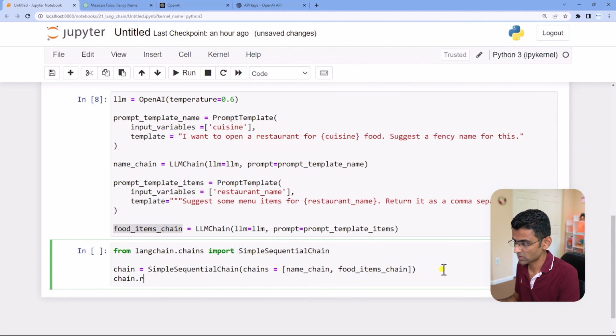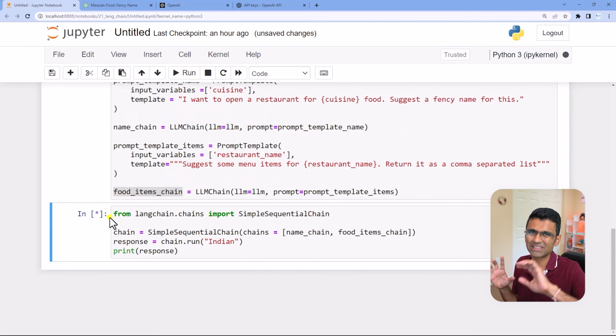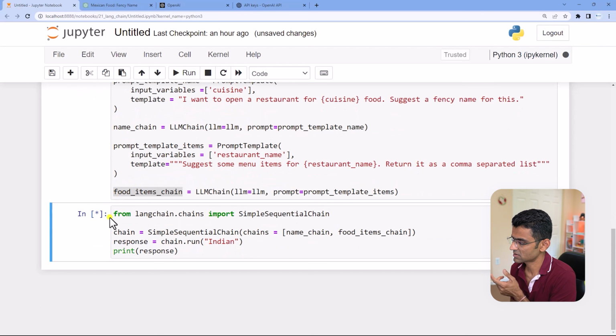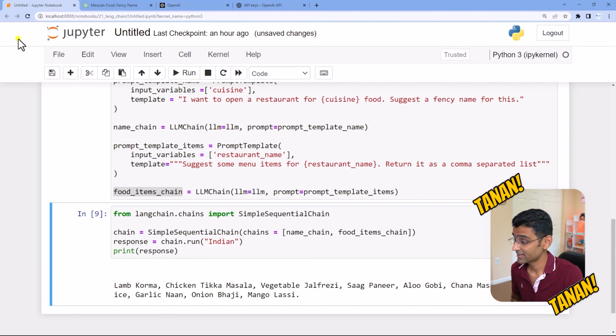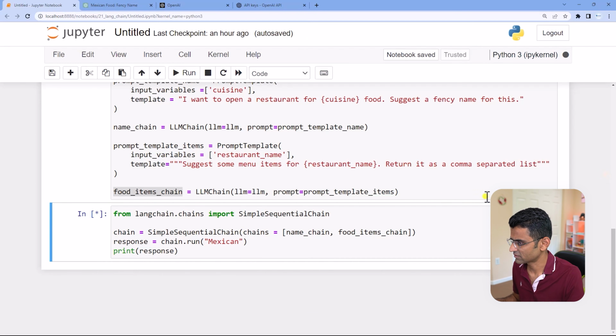And now you will say chain.run. Let's say you want to generate it for Indian food. You're getting a response here, and you print the response. Sometimes it takes time, so you have to wait for a few seconds, but it will generate the menu items. Ta-dan, ta-dan. See, lamb korma, vegetable chaat fry, saag paneer, yummy, huh? You're probably getting water in your mouth. Let's do Mexican for all those Mexican food lovers.